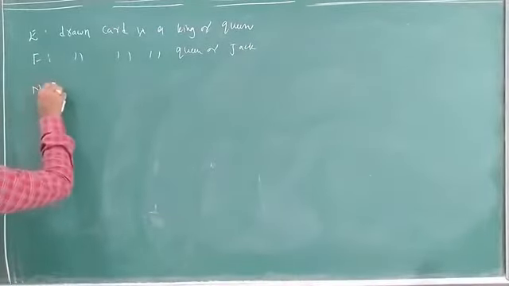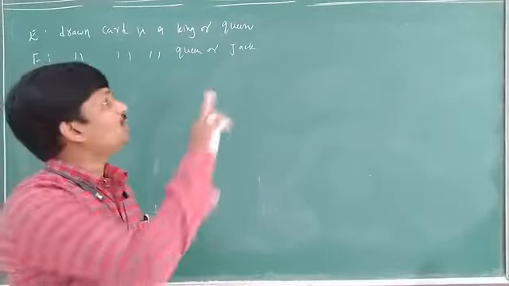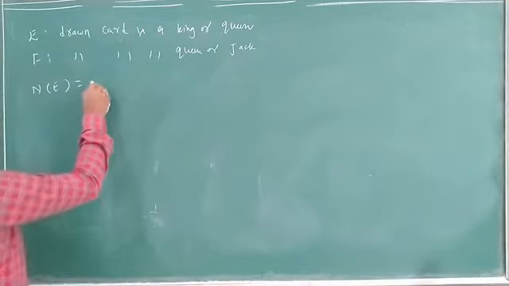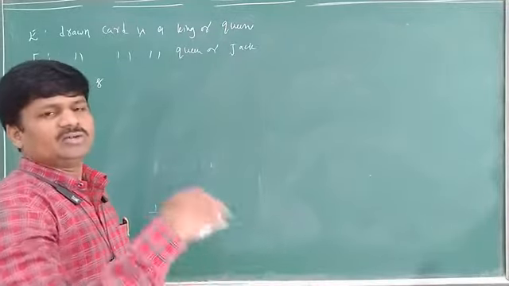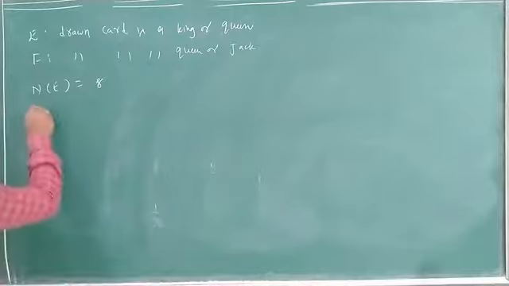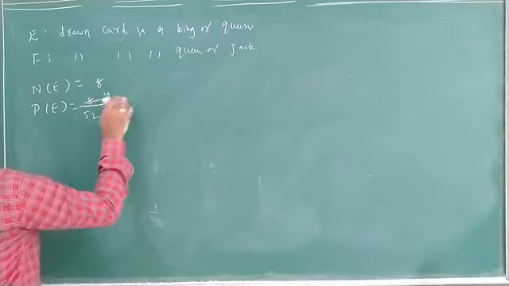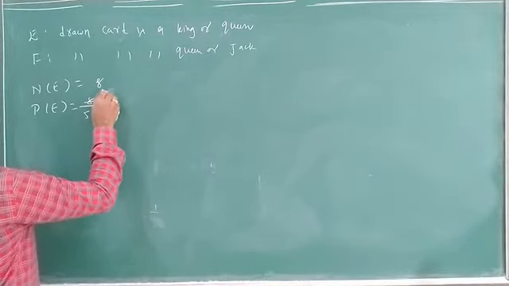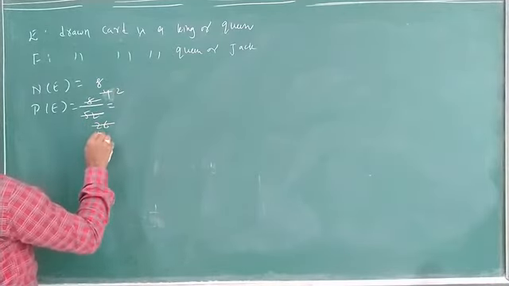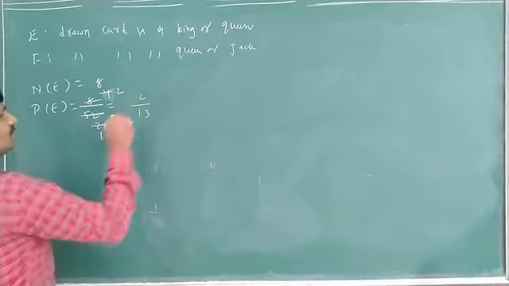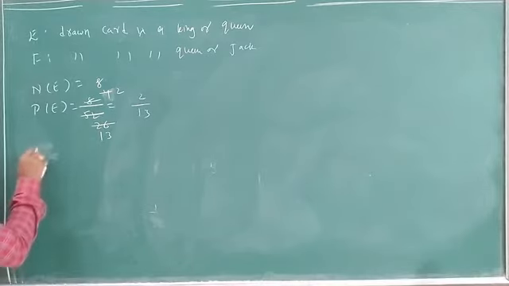What is the number of E? The drawn card is a king or queen. King means how many are there? 4. Queen, how many? 4. So in E, what will be there? Number of E is equal to 8. King we have to take, queen also we have to take. 4 plus 4, 8. So what is the probability of E? 8 by 52, which cancels down to 2 by 13.